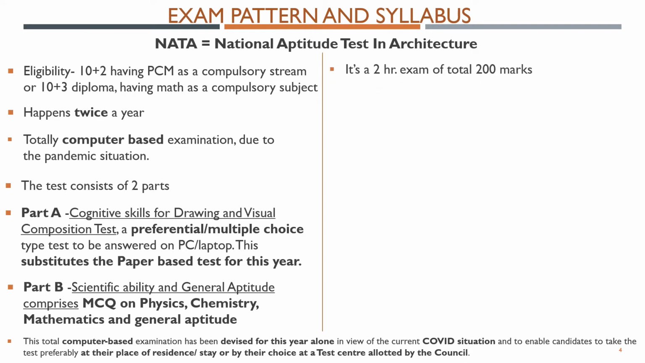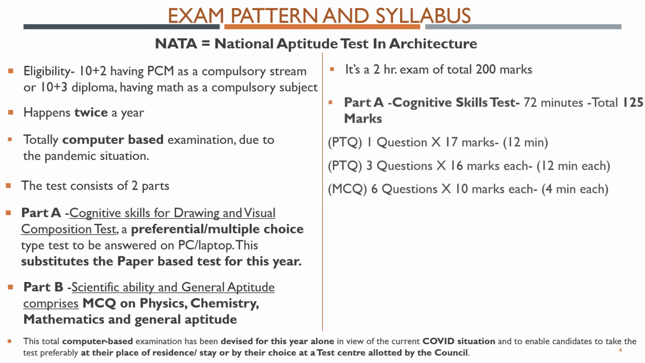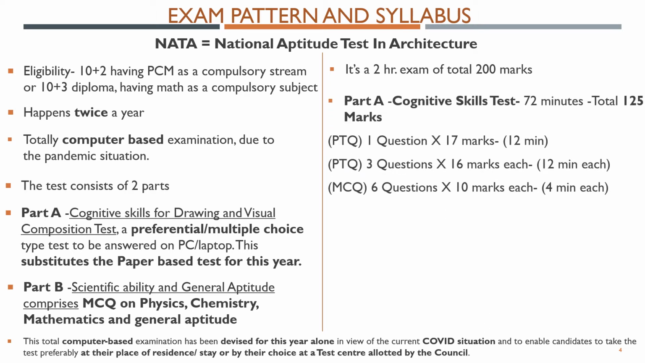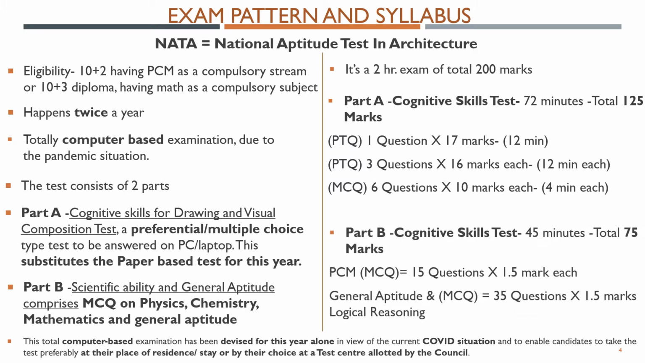It is a 2-hour exam of total 200 marks. Part A will be of 72 minutes, 125 marks, and these are the types of questions that will be asked. Part B is the cognitive skills test. It will be of 45 minutes and total 75 marks. And these are the types of questions that will be asked in the exam.